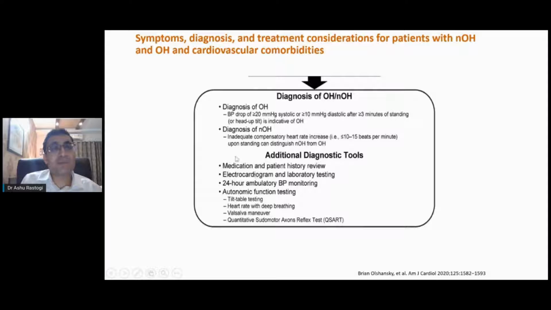Always check the patient's prior medications, what he is receiving. If possible, you can do an ECG. That will be useful to rule out some cardiac causes of orthostatic hypotension. In this patient that I am talking about, we also did a 24-hour ambulatory blood pressure monitoring, because we have seen patients with pheochromocytoma and cardiac stunning that can also cause orthostatic hypotension.